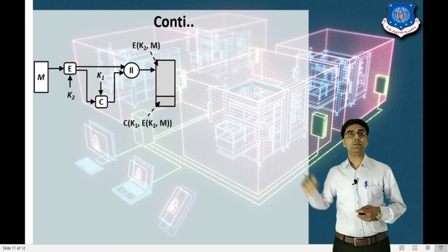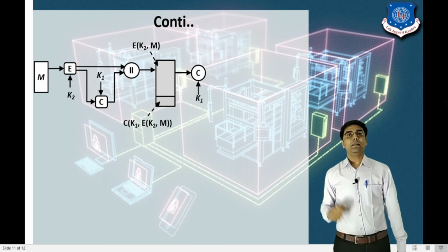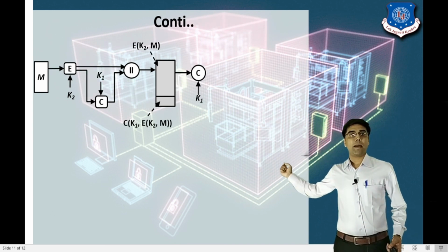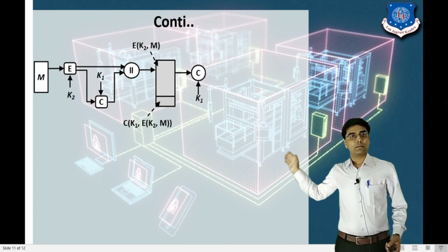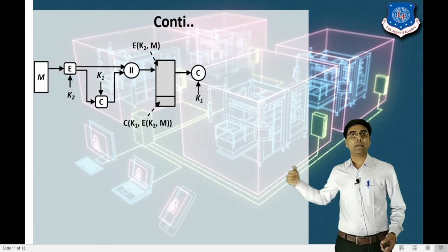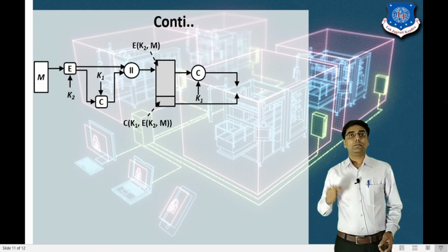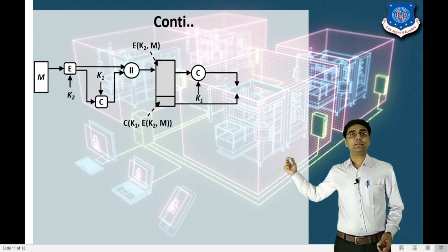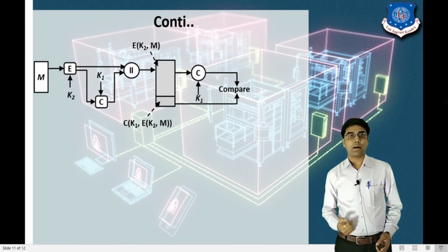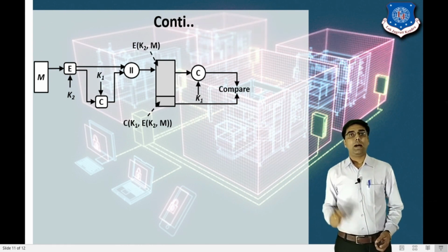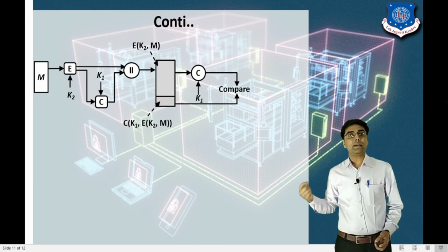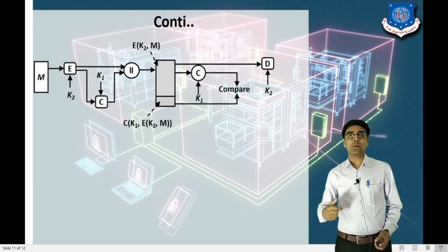Now the receiver does the same process, right? The receiver first applies the function along with the K1 key. After applying the function, it generates a MAC code, and the newly generated MAC code and the appended MAC code are compared.